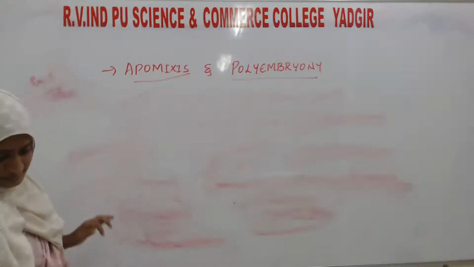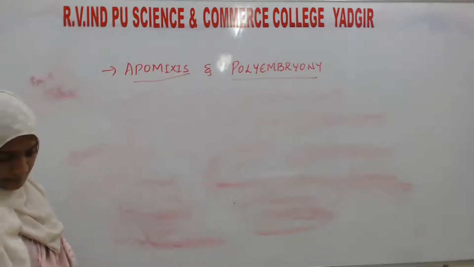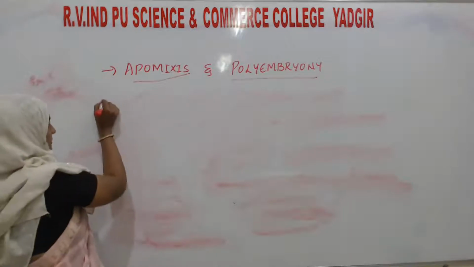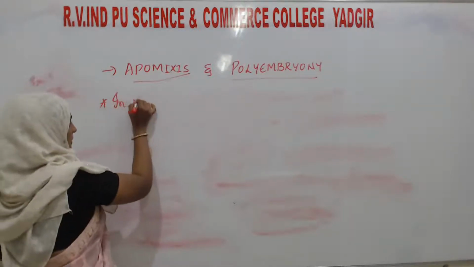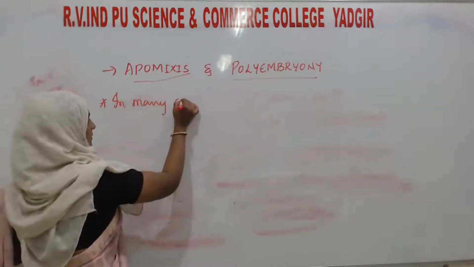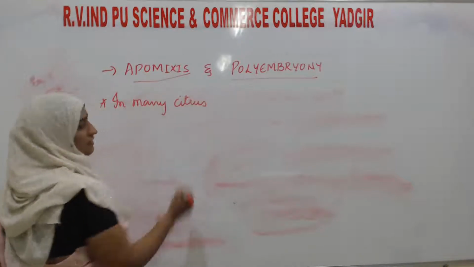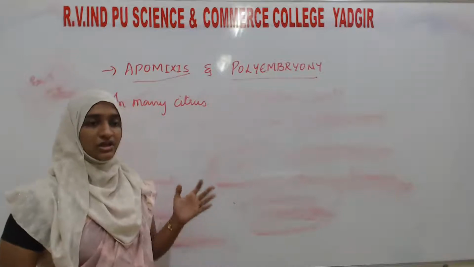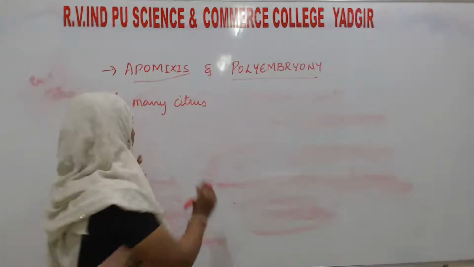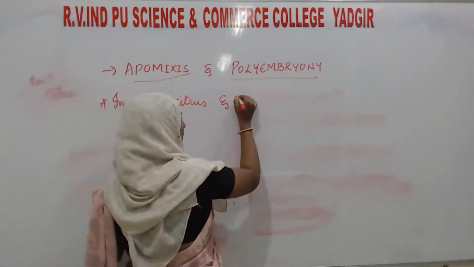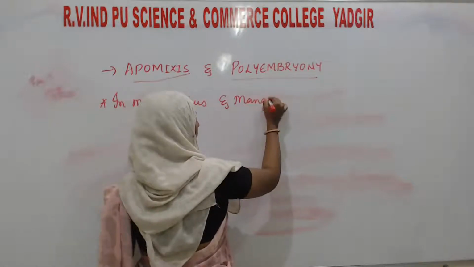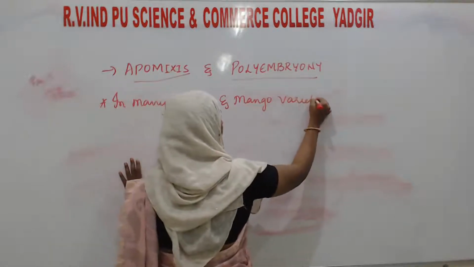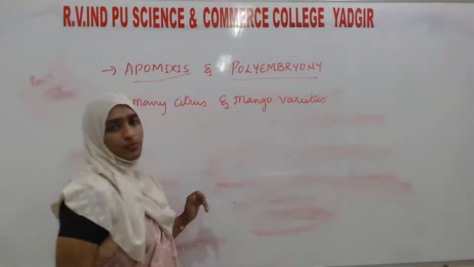See here, next: in many citrus and mango varieties. Citrus means the fruits which contain citric acid, lemon, orange, grapes. In many citrus and mango varieties, you have seen different varieties of the mango.